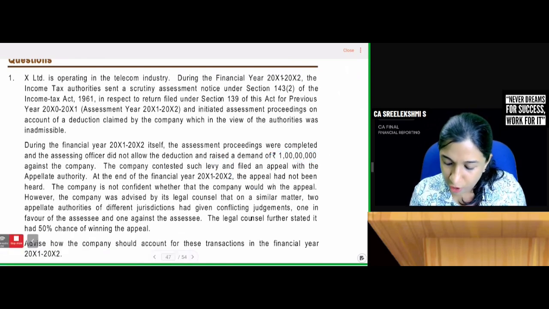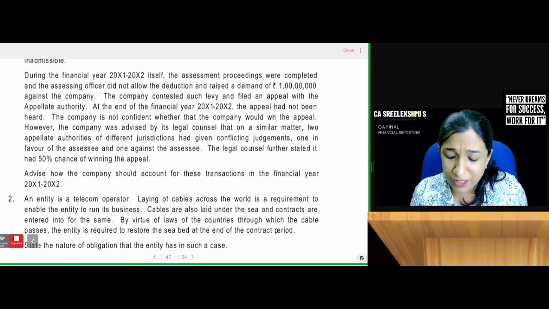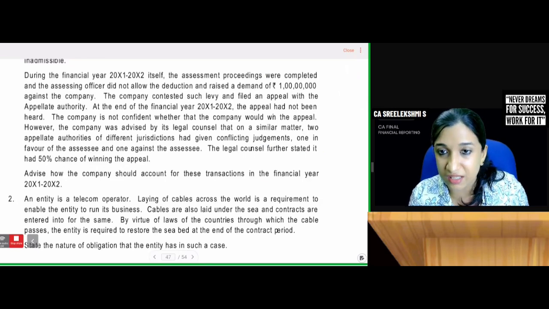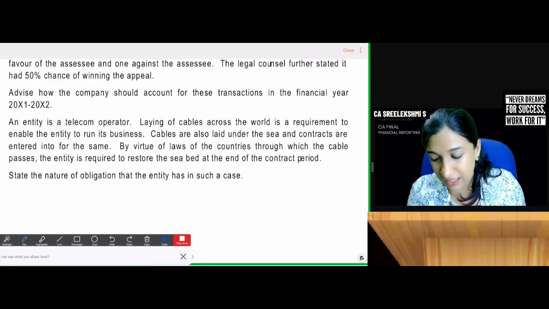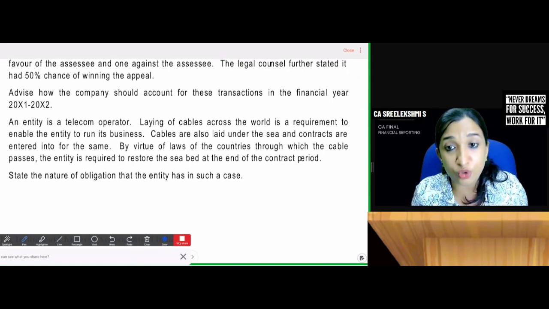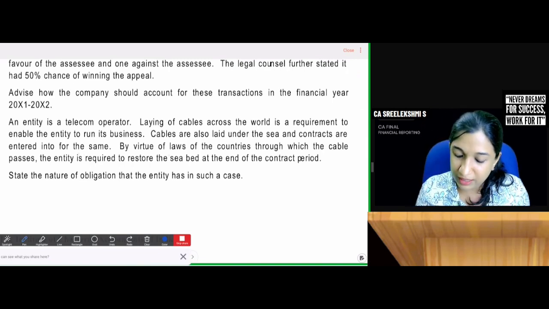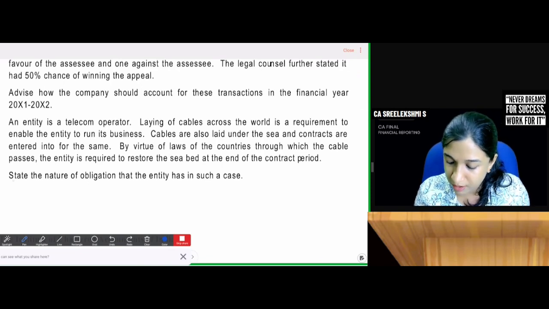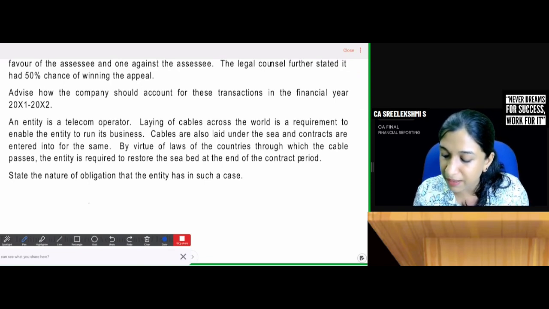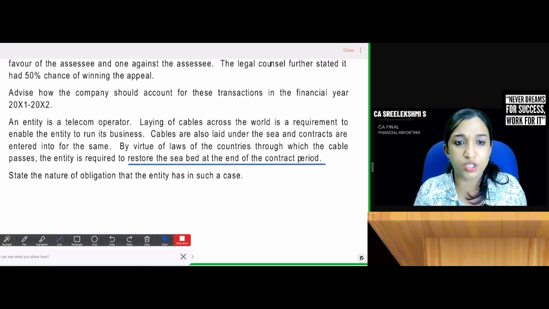An entity is a telecom operator. Laying of cables across the world is a requirement to enable the entity to run its business. It's a requisite, it's necessary. Cables are also laid under the sea and contracts are entered into for the same. By virtue of laws of the countries through which the cable passes, the entity is required to restore the seabed at the end of the contract period. State the nature of obligation that the entity has in such a case.